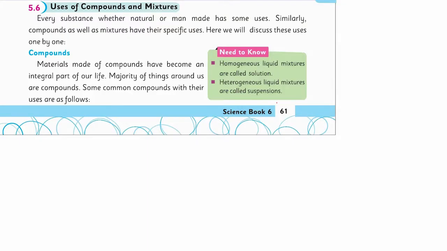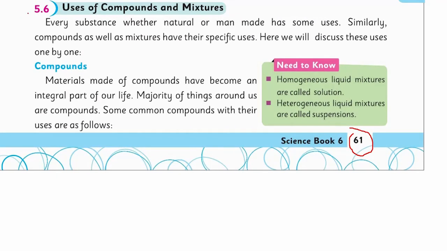Just open your textbook at page 61 and you will find topic 5.6, uses of compounds and mixtures. It will be a resource to achieve your SLO. You all know that we are surrounded by the world of compounds. We use many things that are compounds and we do not even know it. These compounds are an integral part, a necessary, compulsory part of our life. Our life becomes incomplete and painful without these compounds. The majority of things around us are compounds. First of all, we'll see what common compounds are and then we'll discuss their uses one by one.